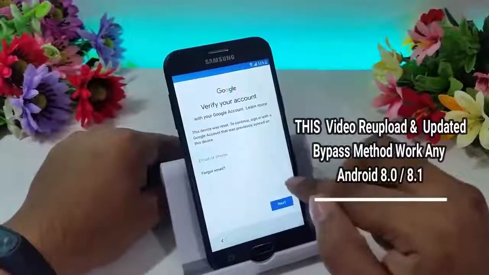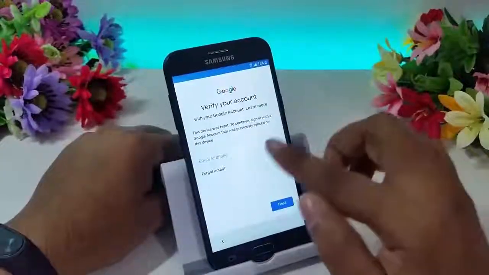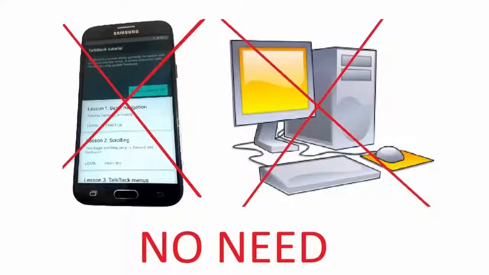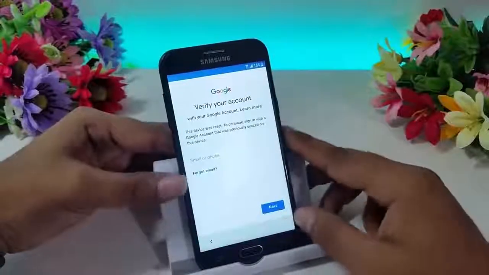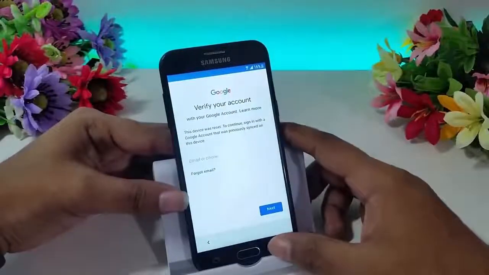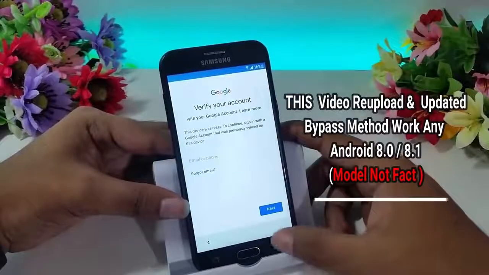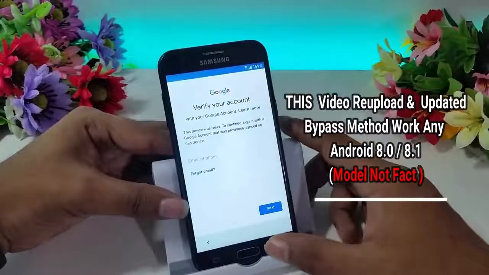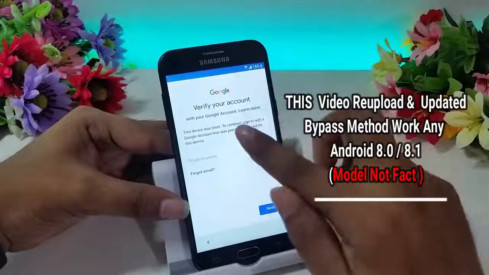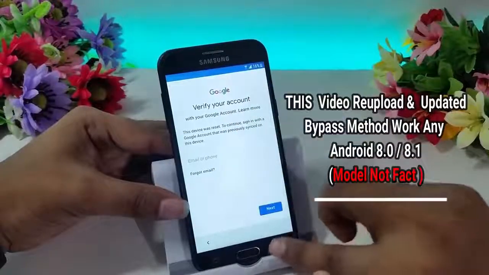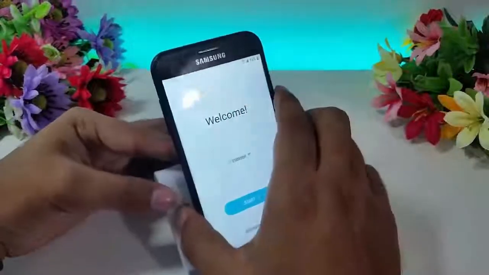Hello guys, today I'll show you how to bypass any Samsung Galaxy FRP lock without PC, without TalkBack setting. Now I will show you an exclusive method for FRP bypass. For this method, follow my video step by step. Now go to web setting.